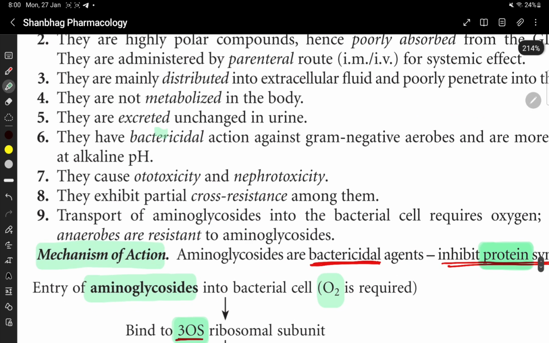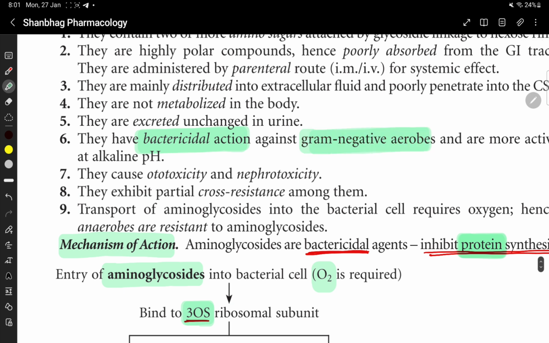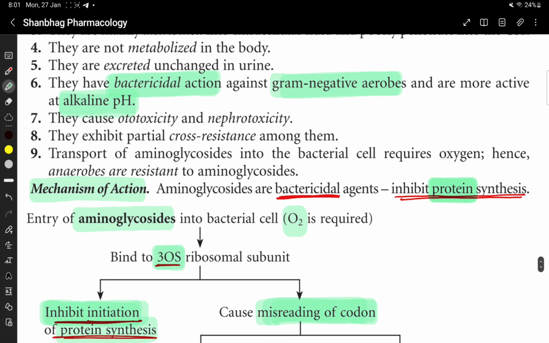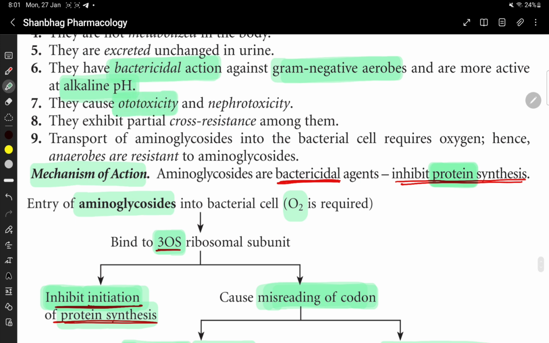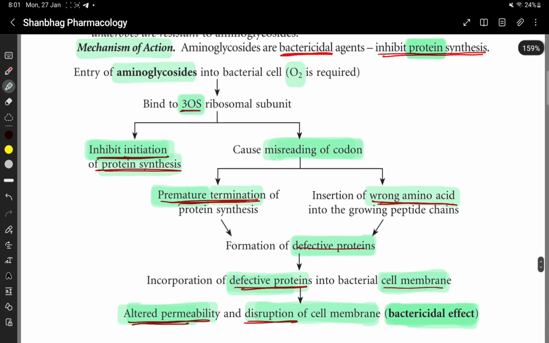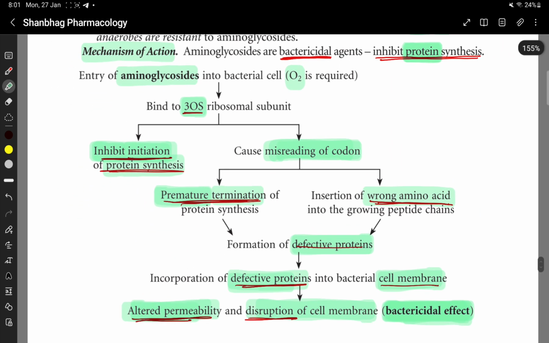So aminoglycosides have bactericidal action against gram-negative aerobes and are more active at alkaline pH. They cause ototoxicity and nephrotoxicity, and transport of aminoglycosides into the bacterial cell requires oxygen. Hence, anaerobes are resistant to aminoglycosides. So, this is the mechanism of action of aminoglycosides and the reason why it shows bactericidal effect.